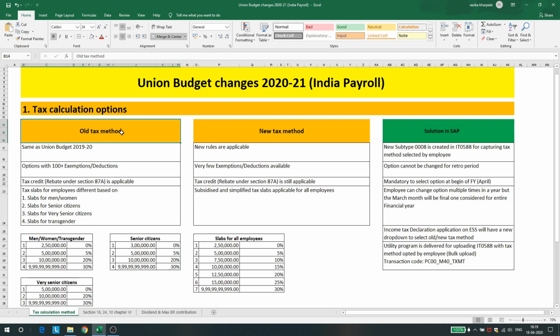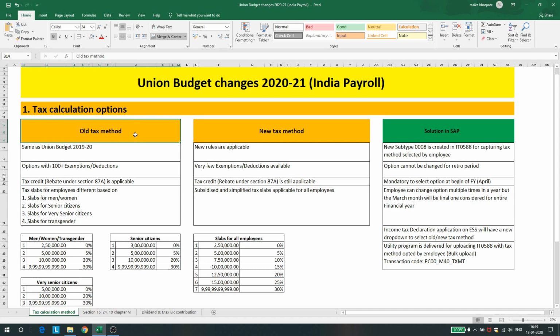Okay, so let us compare both the methods. So when I say old tax method, I'm not talking about Union Budget changes 1920, but I'm talking about the Union Budget changes of 2021 if the employee is opting for the old tax method. Okay, so there are two options we'll be seeing side by side and what is the solution that is given by SAP. So in the old tax method,